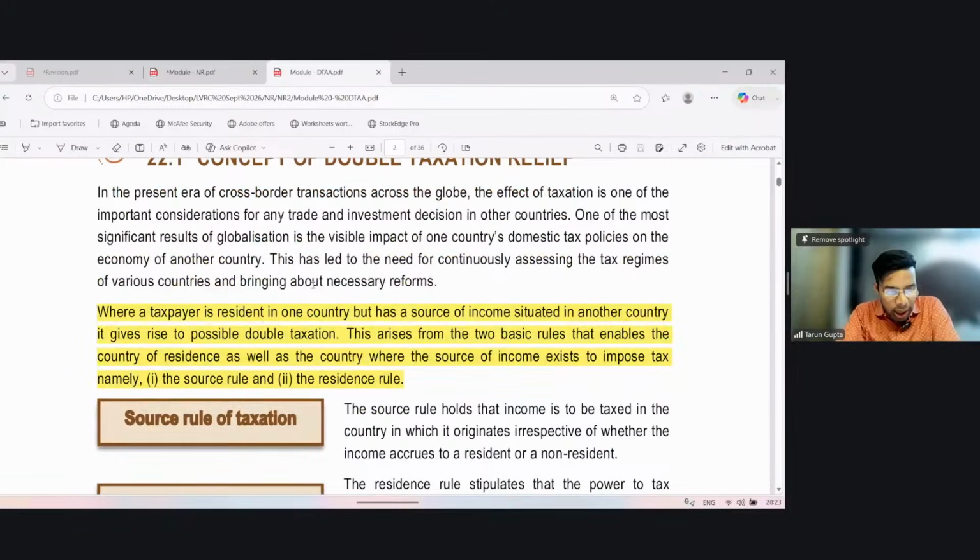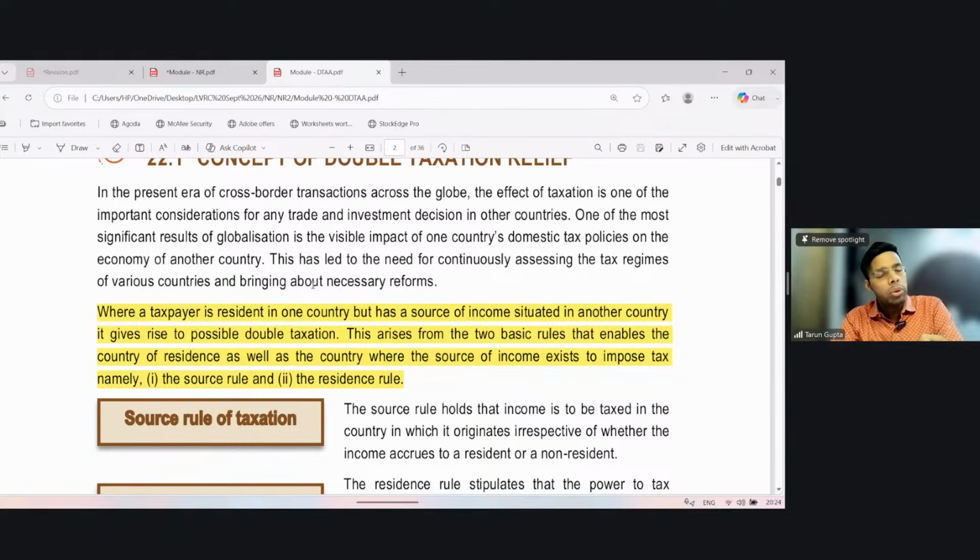So it says, where a taxpayer is a resident in one country but has a source of income situated in another country. So if you are an Indian resident but you have an income from the US also, then this gives rise to a possible double taxation. Why double taxation? Since the income is arising in the US, it will be taxed on source basis, and India will also tax it because it's derived by a resident of India. In case of a resident, the global income is taxable. So India is also taxing the income derived from the US, and the US is also taxing this income.